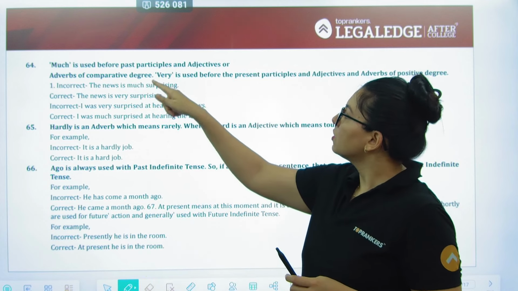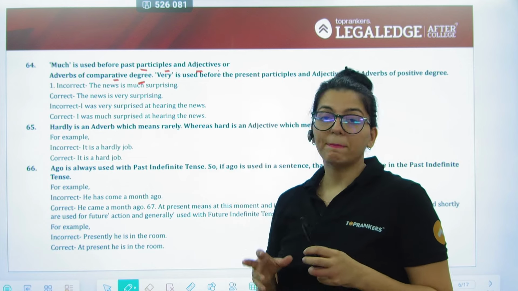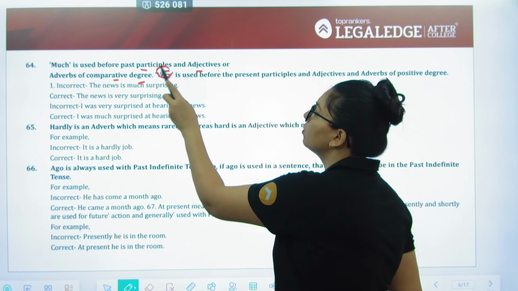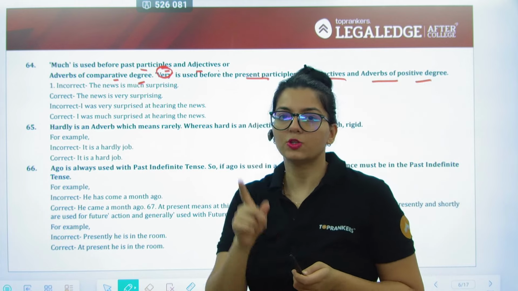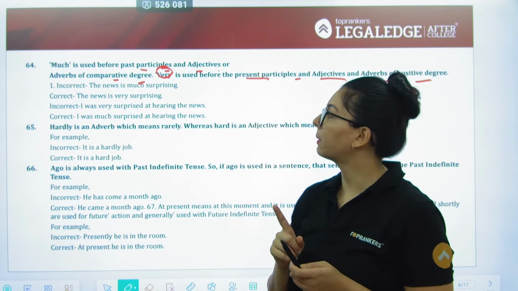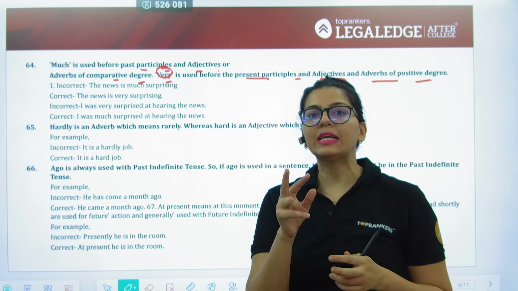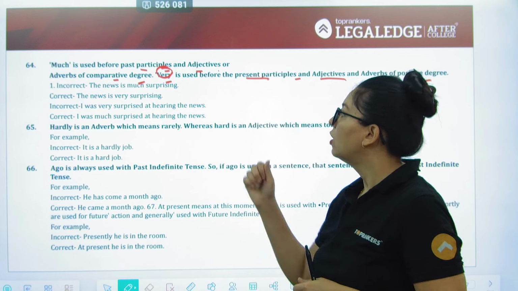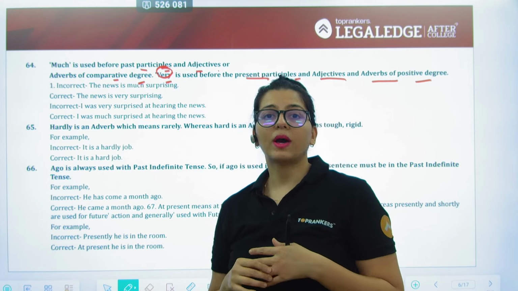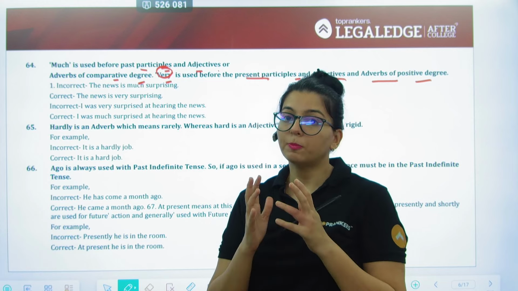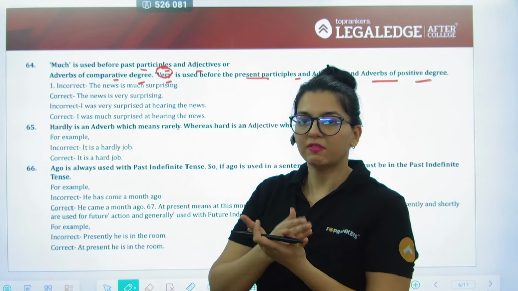Next, much is used before past participles and adjectives or adverbs of comparative degree. Very is used before the present participle and adjectives and adverbs of positive degree. So first degree of adjectives या adverb कभी भी आएगा तो हमेशा क्या लगेगा, very. और जब comparative degree, second degree आएगा तो हमेशा लगेगा much. So if I say this news is much surprising, no, this news is very surprising. Why? Because over here we are still looking for a positive angle to it. Like positive as in the first degree वाला, positive comparative superlative वाला positive.